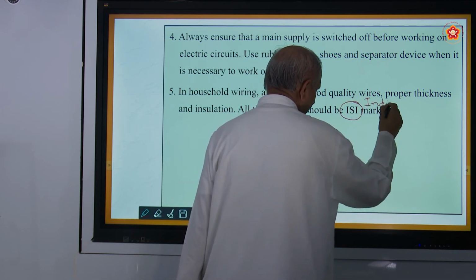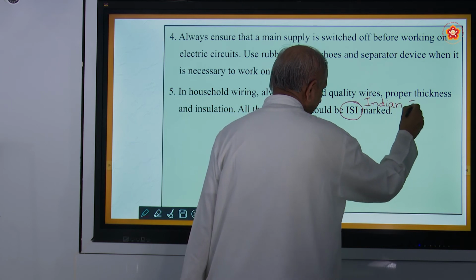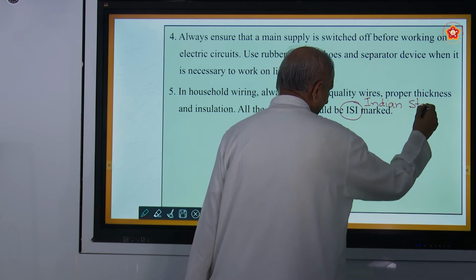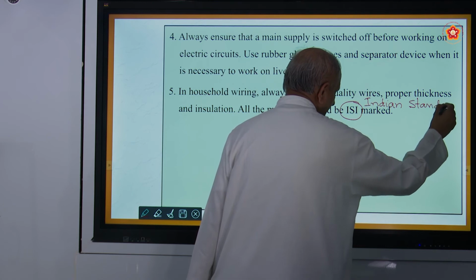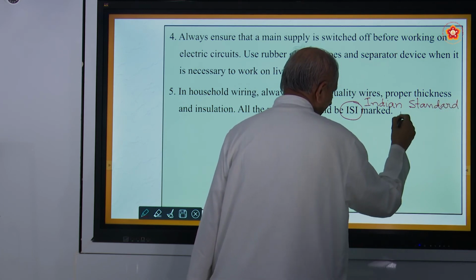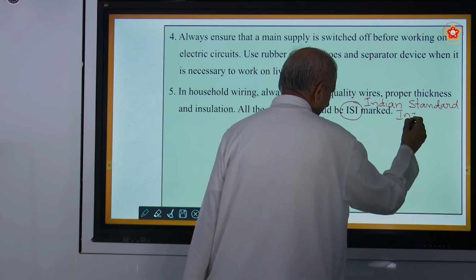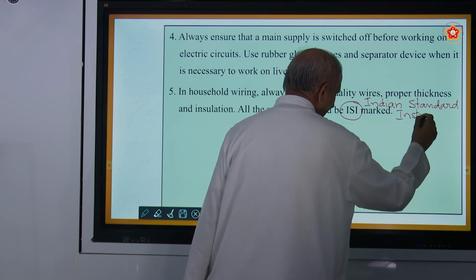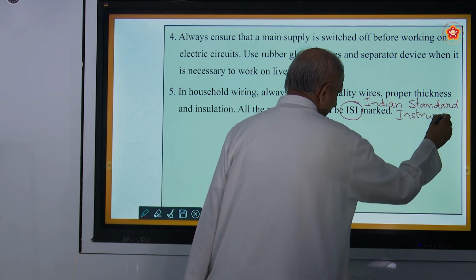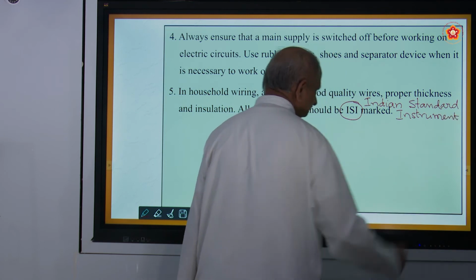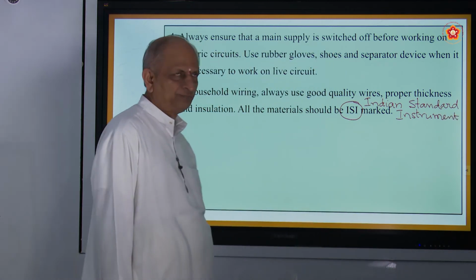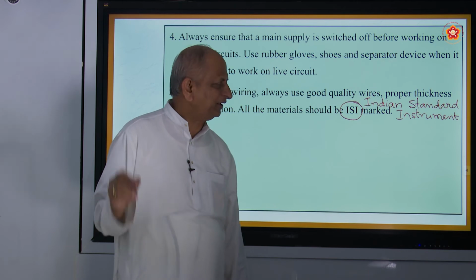So note the expansion: Indian Standard Instrument. You might have heard about Indian Standard Time, IST. This is ISI. So good quality you must see.